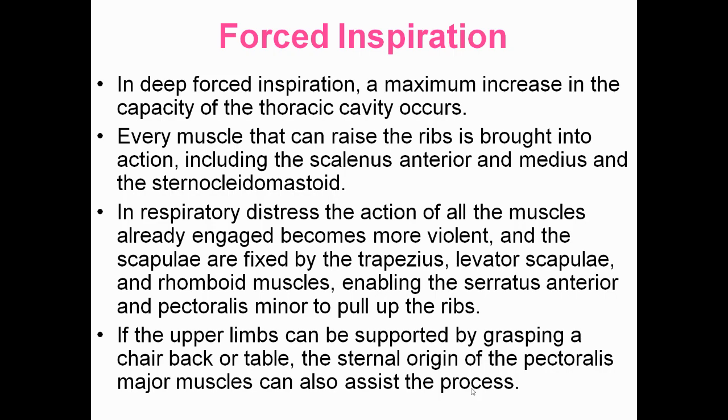In respiratory distress, the action of all the muscles already engaged becomes more violent and the scapulae are fixed by the trapezius, levator scapulae, and rhomboid muscles, enabling the serratus anterior and pectoralis minor to pull up the ribs. If the upper limb can be supported by grasping a chair back or table, the sternal origin of the pectoralis major muscle can also assist the process.